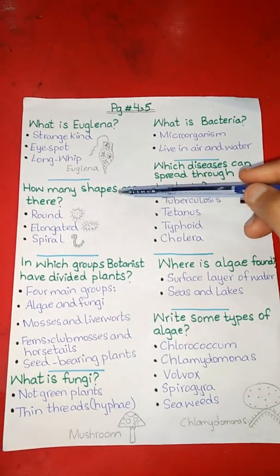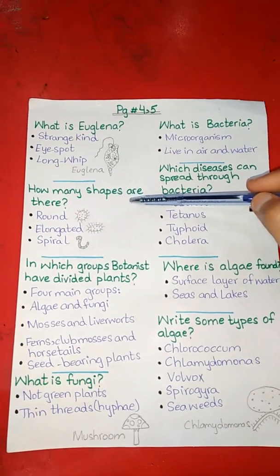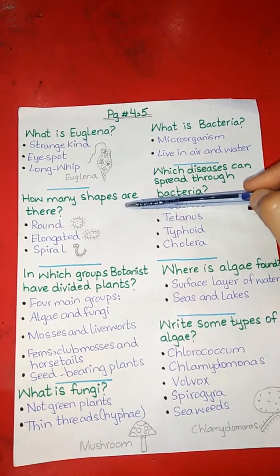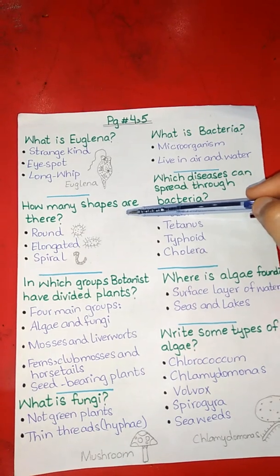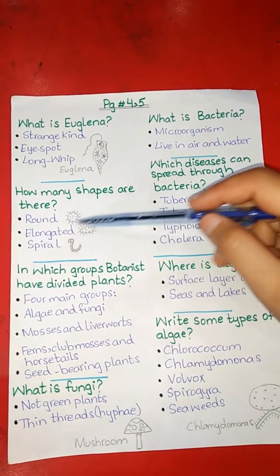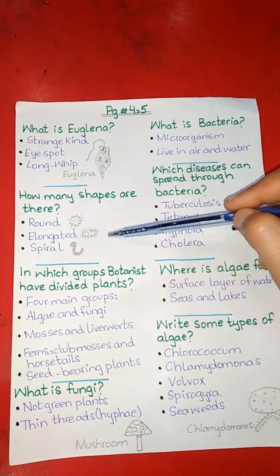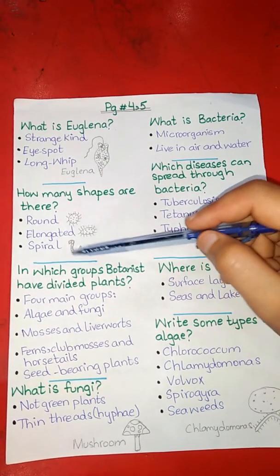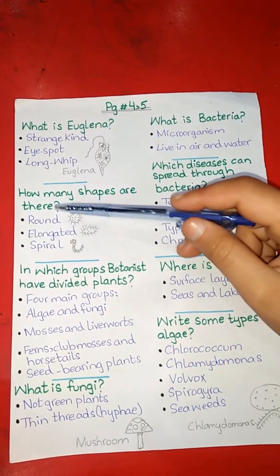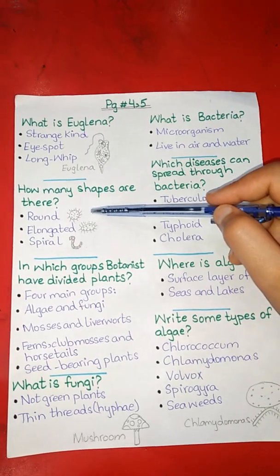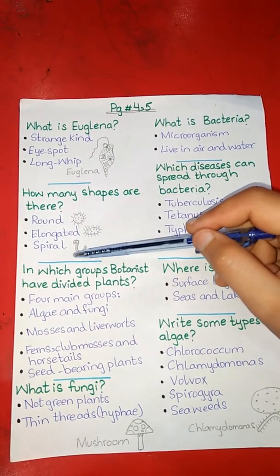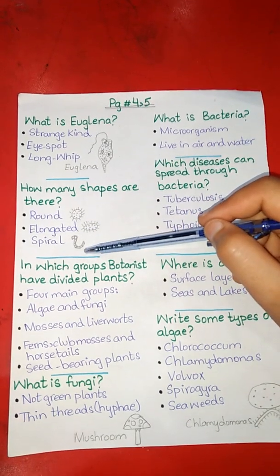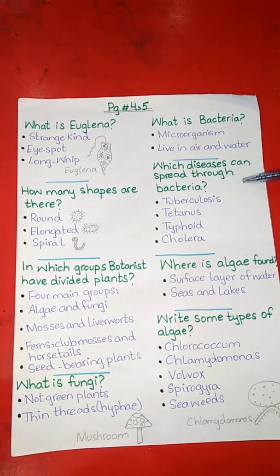The next question is, how many shapes are there? There are 3 shapes of bacteria. The first shape is round, the second shape is elongated, and the third shape is spiral.